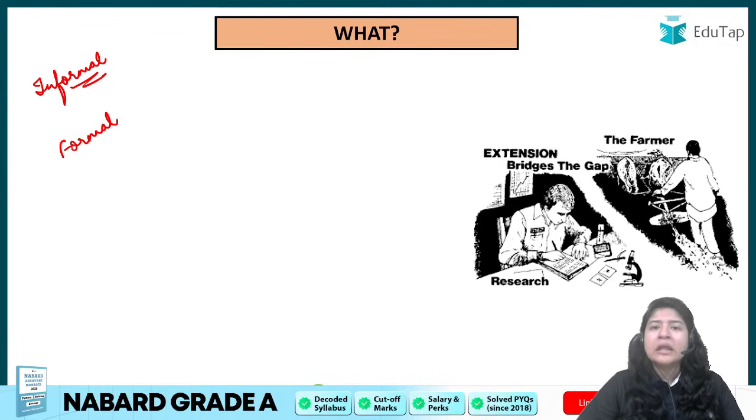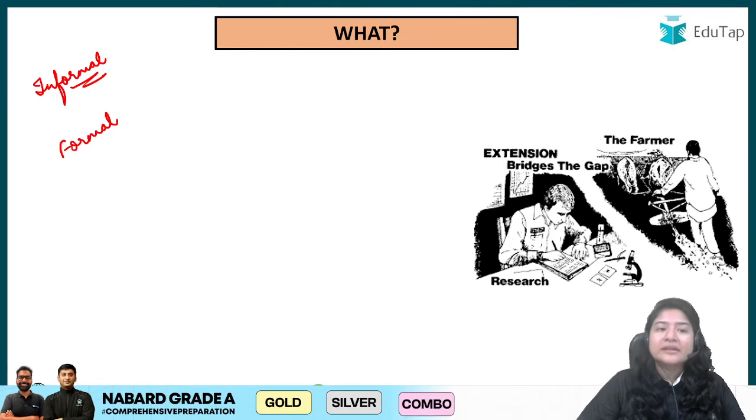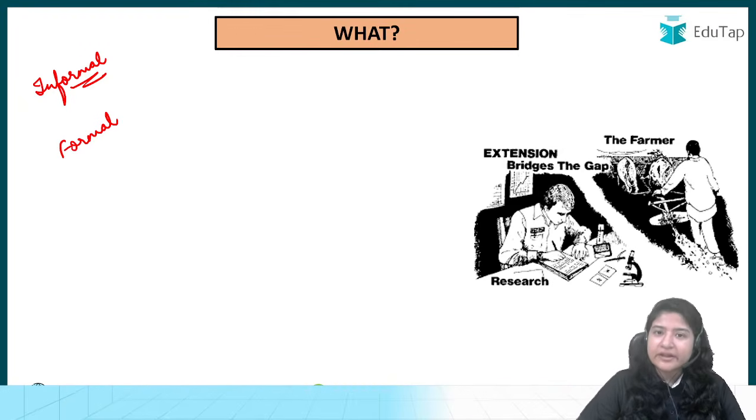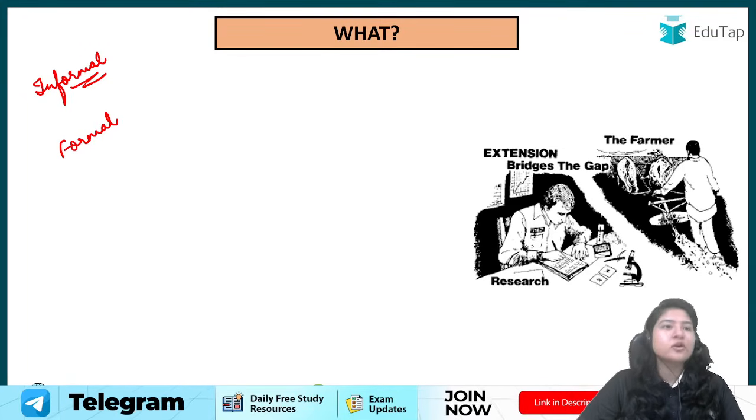For example, you learn from your surroundings or from your parents how to walk, how to talk, how to run, right? And in fact every day you are learning something new from the people around you. So that is your informal education, which you keep on learning from the surroundings as you grow up, as you move forward, right? That is the informal education, and it is free of cost, right?